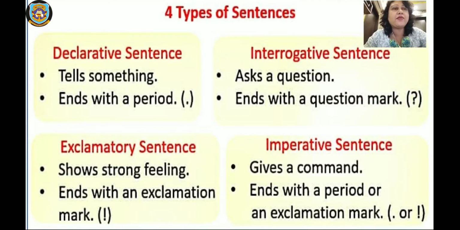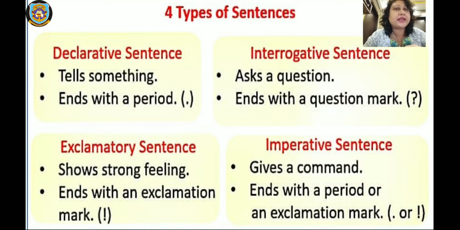Now you can see over here, we have four types of sentences, and in this year's question paper, that is in 2020, these four types of sentences came in the final board exam, which consists of 2 marks. That means half marks each type of sentence was given. So what are the different four types of sentences?